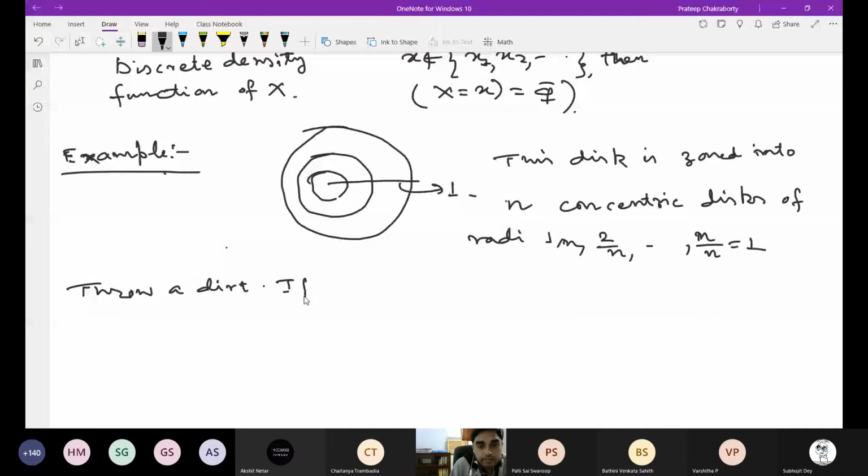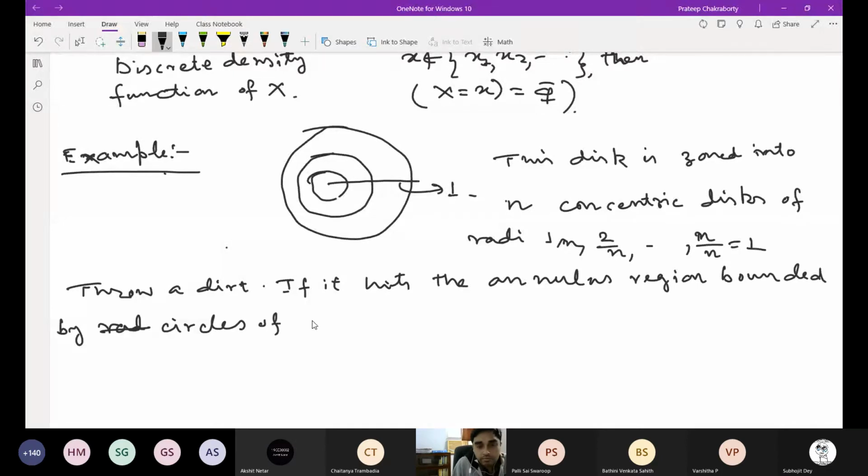so if it hits the annulus region bounded by the red circles of radii i minus 1 by n and i by n, then you win some points. How much do you win?